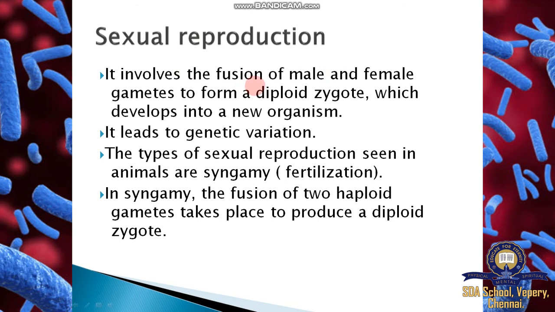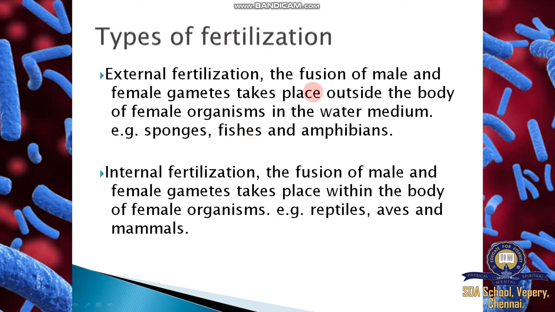It involves a fusion of male and female gametes to form a zygote. Before the zygote is formed, the process is completed by syngamy, or fertilization: the fusion of male and female gametes. In syngamy, the fusion of two haploid gametes takes place to produce a diploid zygote. Types of fertilization: external and internal fertilization.